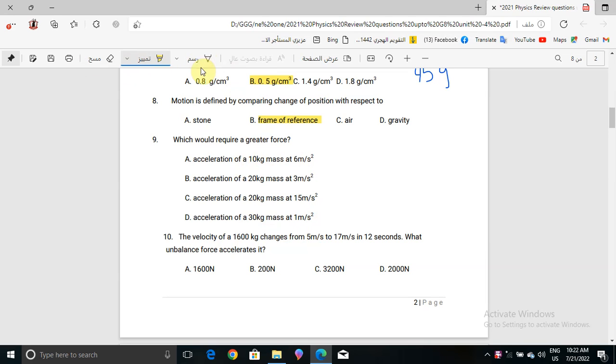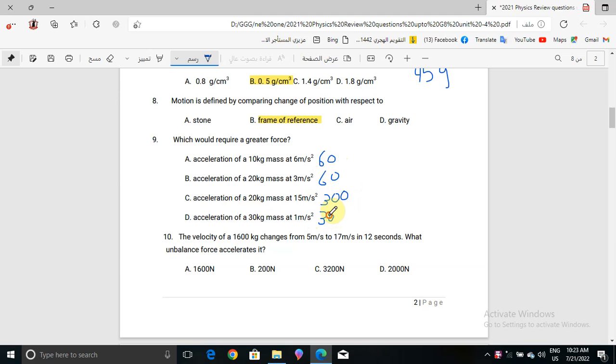Here it will be times, right? So 6 times 10 is 60, 3 times 20 is 60, 20 times 15 is 300, and 1 times 30 is 30.